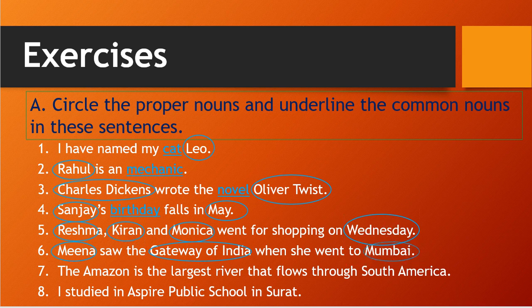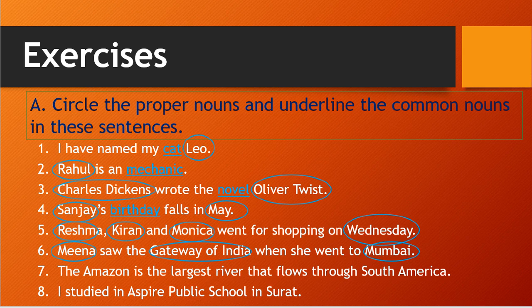Okay students, so in this sixth question also all of them are proper nouns, because all are particular names of a place or a city and a person's name. Okay, so these are the particular names. So all of them are proper nouns in the sixth question. And the seventh one, the Amazon is the largest river that flows through South Africa. So try to identify here.